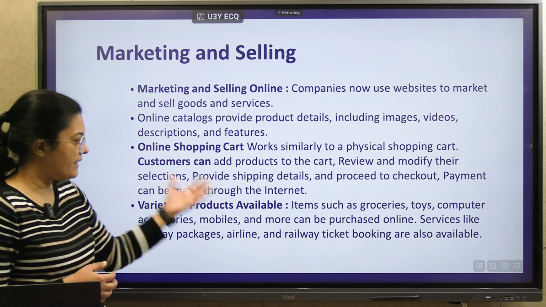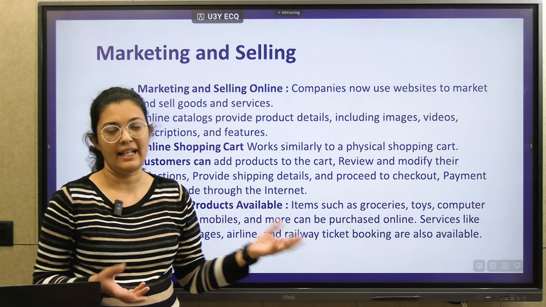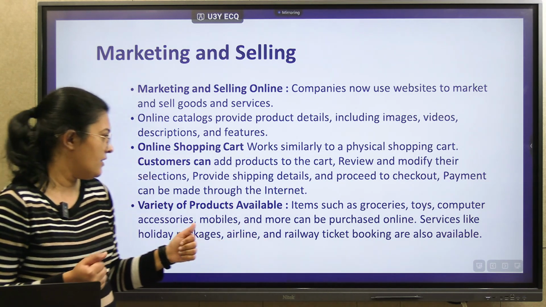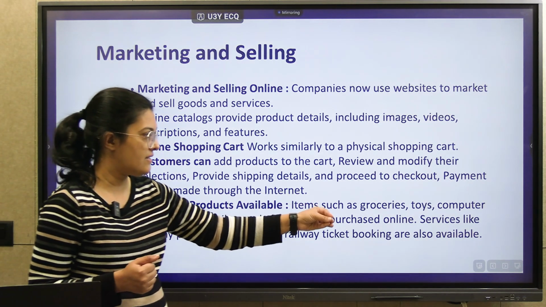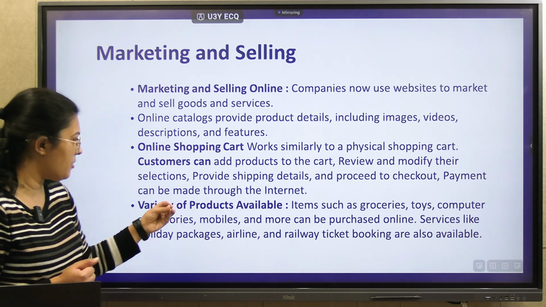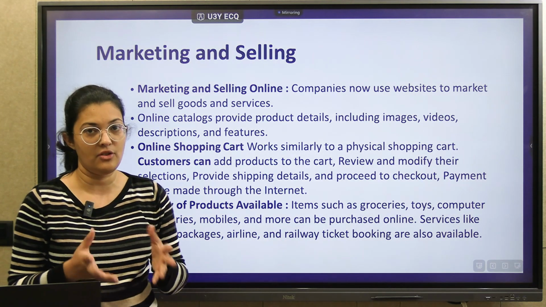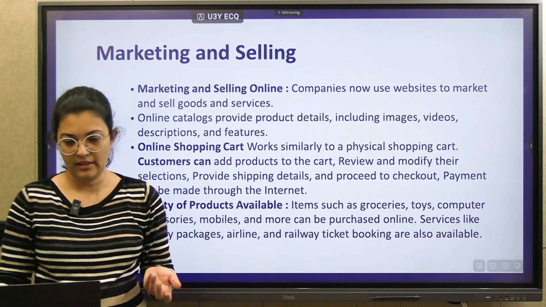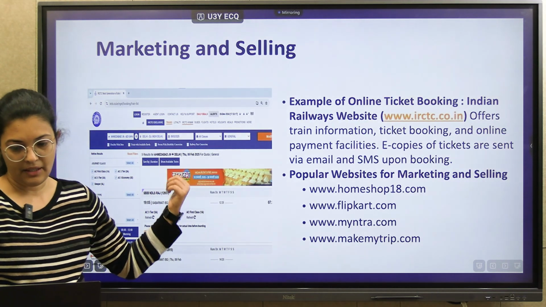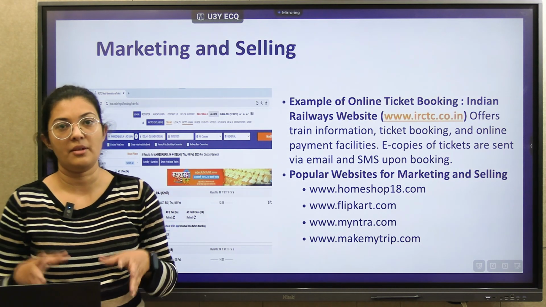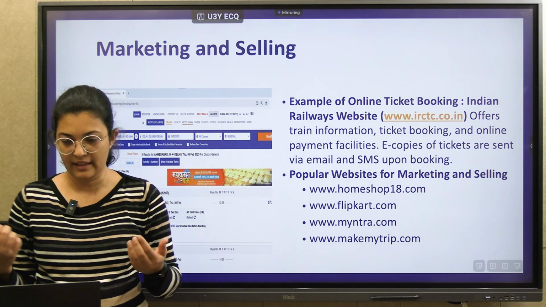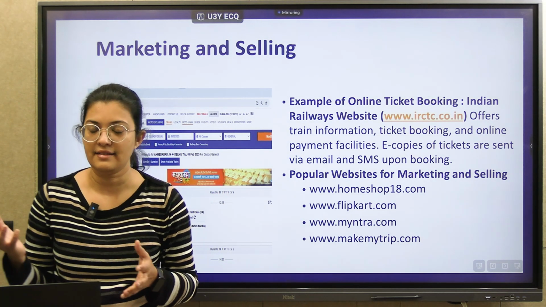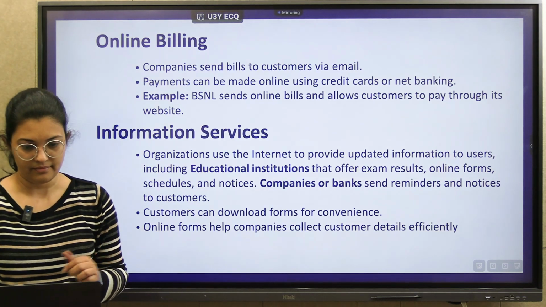We have a variety of products available. You know that any kind of product is nowadays available on the internet. So you can purchase any groceries, toys, computers, mobile accessories, and many more. You can also book a railway ticket online nowadays. This is one example, the Indian Railway website, which provides online ticket booking. There are also other options available for the marketing and selling categories.